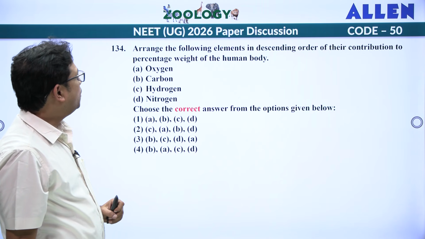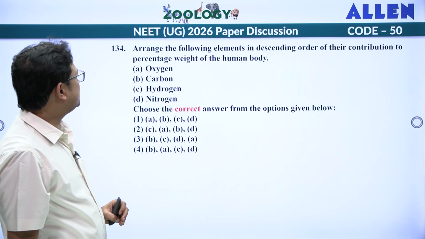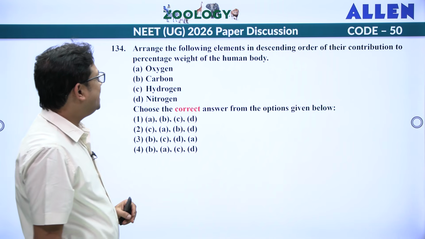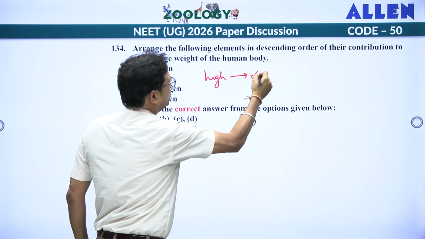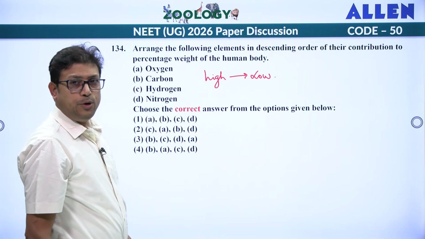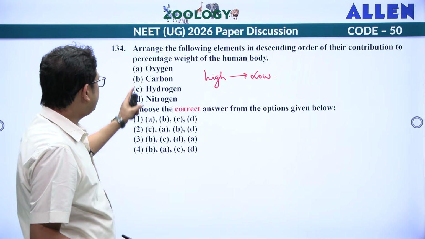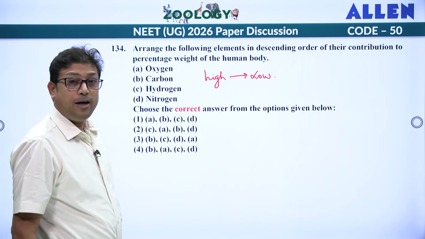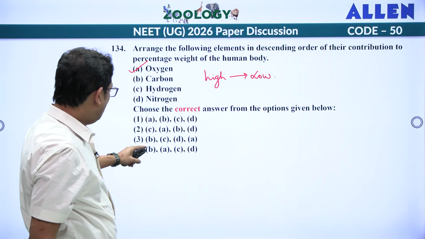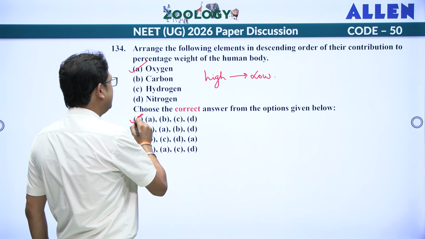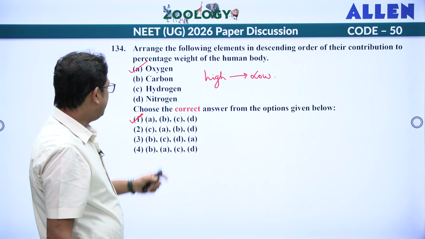Next, arrange the following elements in descending order of their contribution to percentage weight of human body. Descending order means high to low. So find out which one is highest. We know that in earth crust as well as in human body, the highest composition is oxygen, that is around 65%, right? So A should be first. So only one option says A is first. So the answer is A, B, C and D. Carbon is around 18%. So A, B, C, D. First one is the answer.